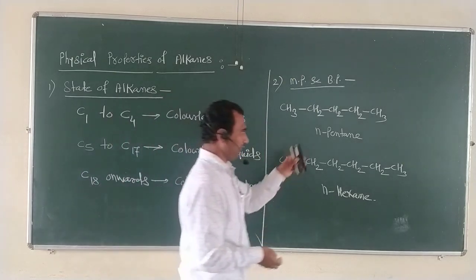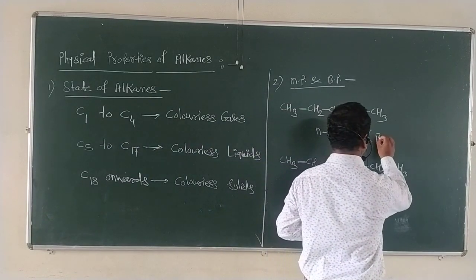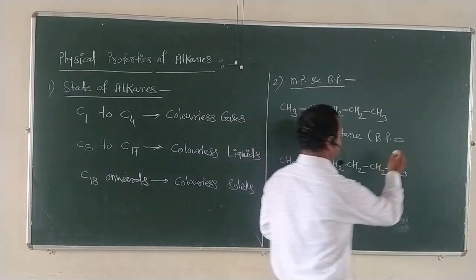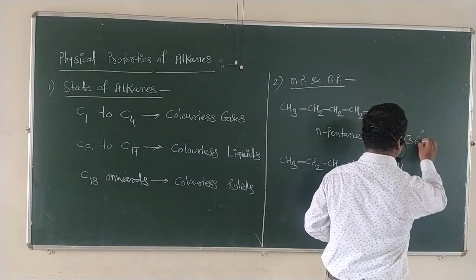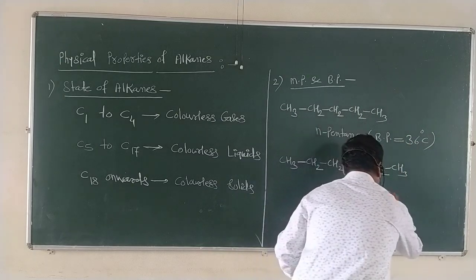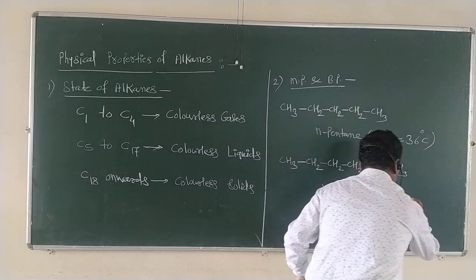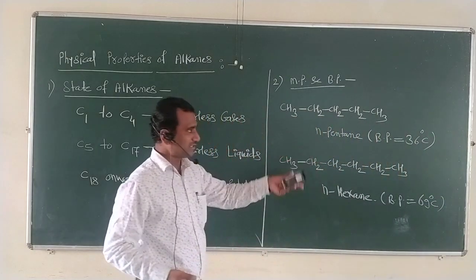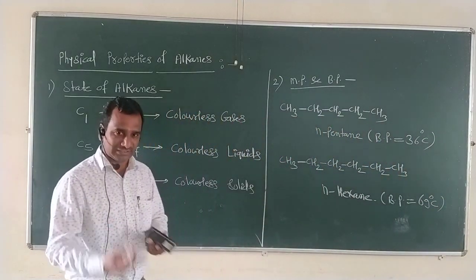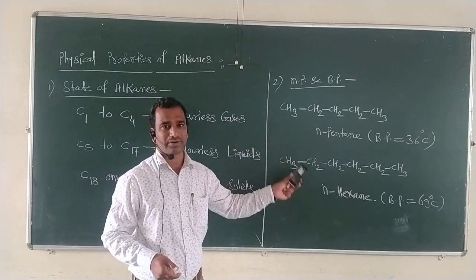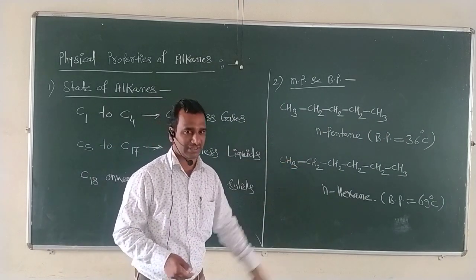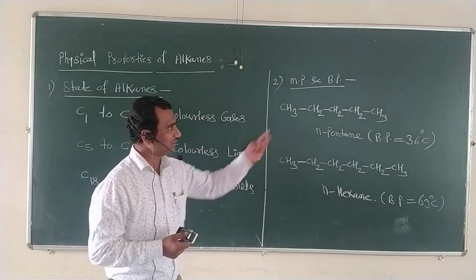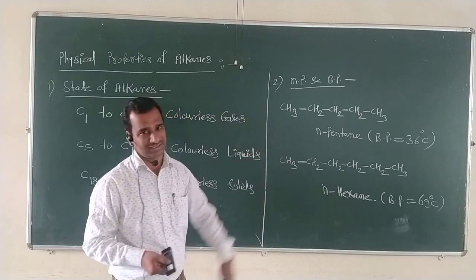If we consider the boiling point of the first compound, n-pentane, it is 36 degrees centigrade, while for n-hexane, its boiling point is 69 degrees centigrade. So from these two boiling point values, we can conclude that as the number of carbon atoms goes on increasing in a particular alkane, its melting point and boiling point values go on increasing. So this is a simple physical property of these alkanes.